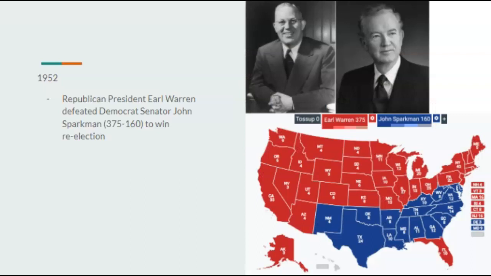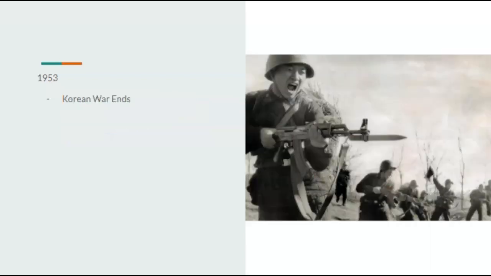In 1952, we only have the election to talk about, and Republican President Earl Warren would defeat Democrat Senator John Sparkman. He was a conservative, racist Southern senator out of Alabama, if I'm not mistaken, and he wouldn't really have much appeal outside the South. So Warren would defeat Sparkman 375 to 160 to win re-election. In 1953, the Korean War ends at a stalemate. In 1954, there is nothing noteworthy, as well as in 1955.